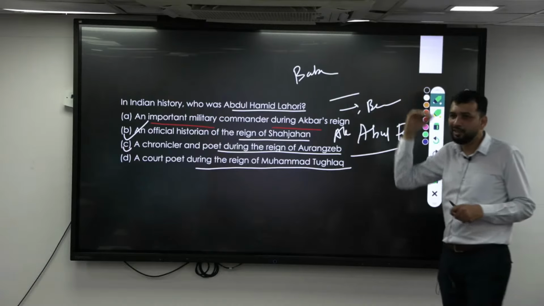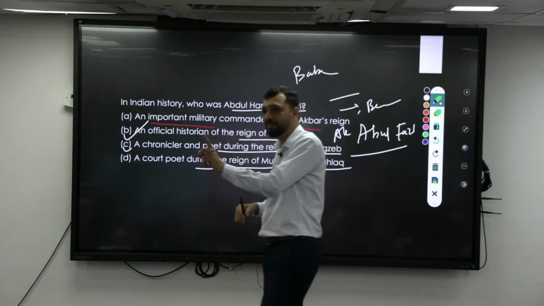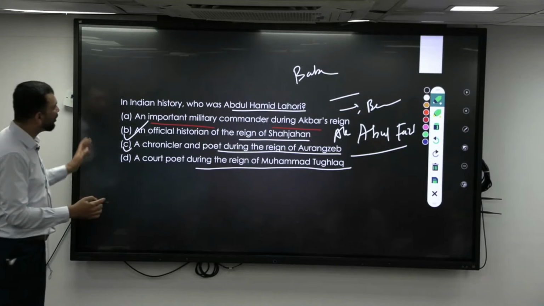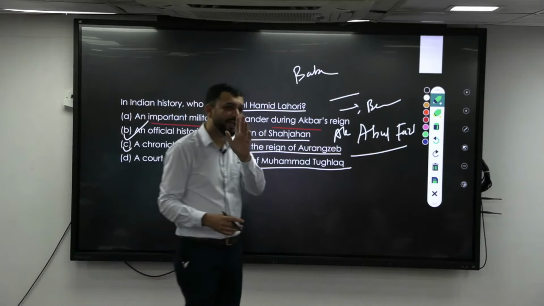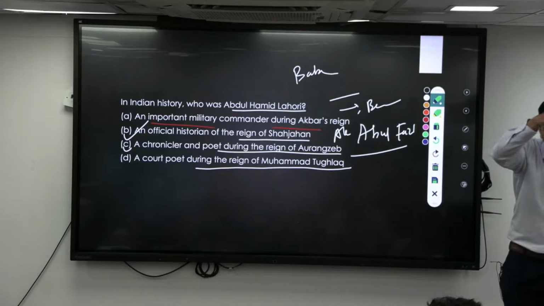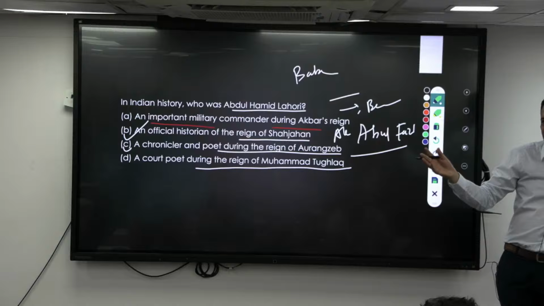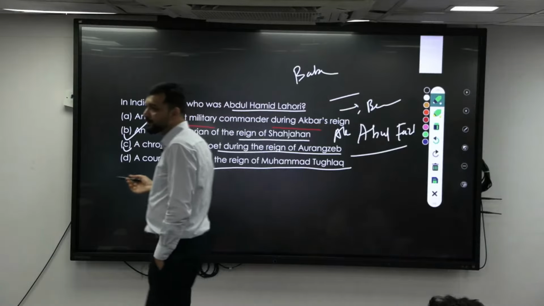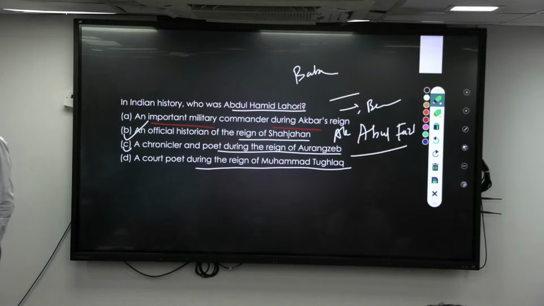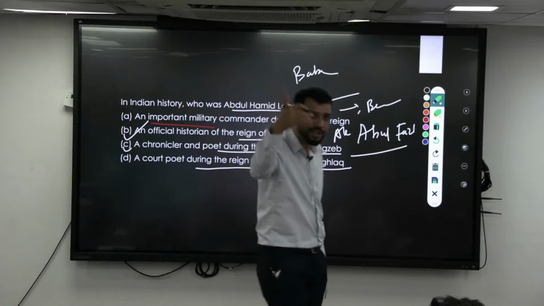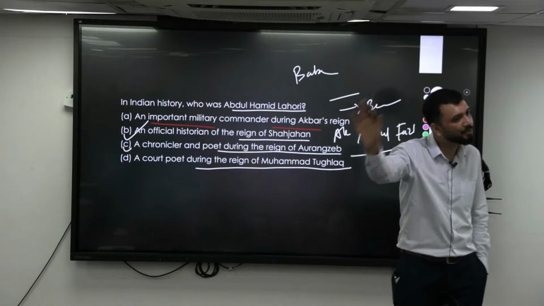Similarly, during the Delhi Sultanate, Ibn Battuta came. He has written the Rihla. He is a traveler. Similarly, Minhaj-us-Siraj is someone who has written up to the story of Nasiruddin Tughlaq. Similarly, you have Barani. Barani has also written a story up to Firoz Shah Tughlaq. So you should know the different historians and whose kingdom they have written about.